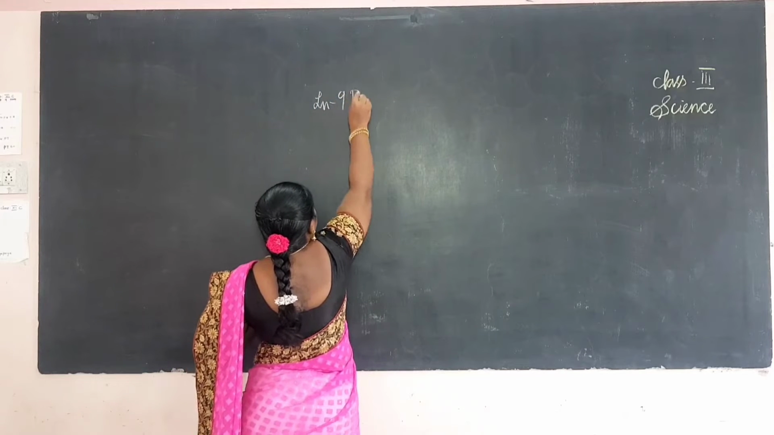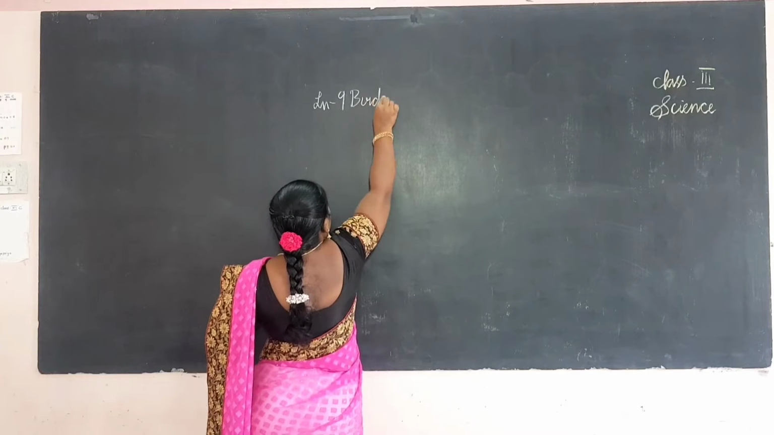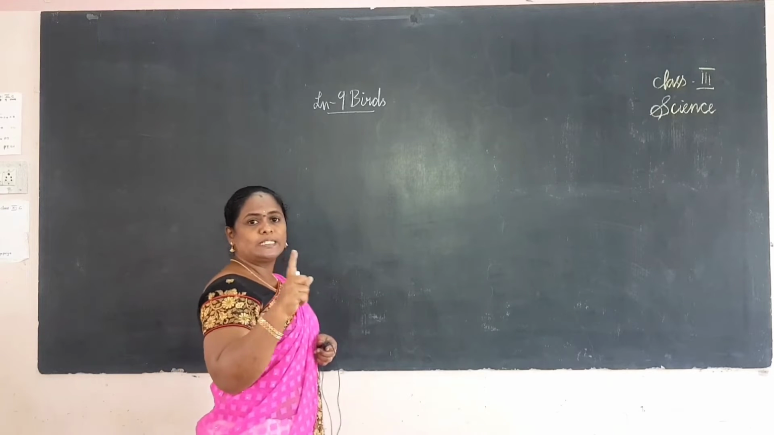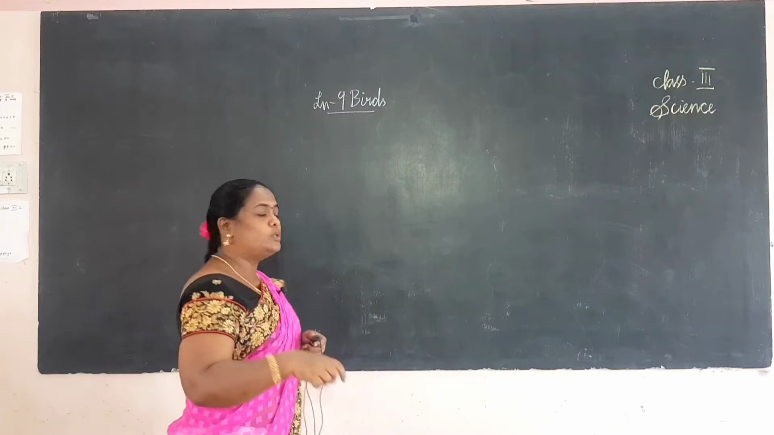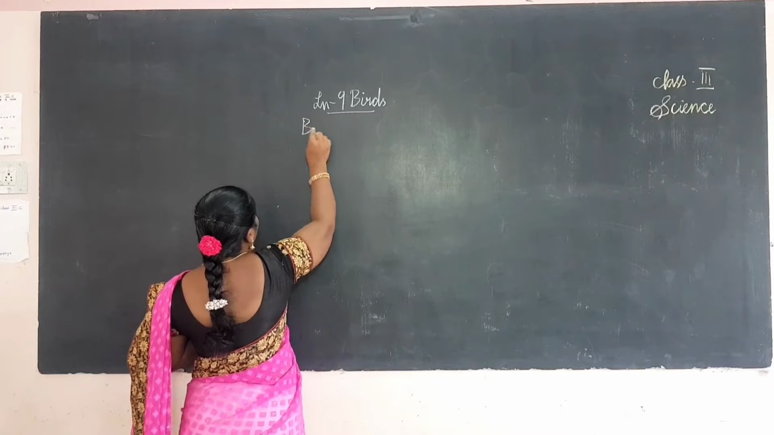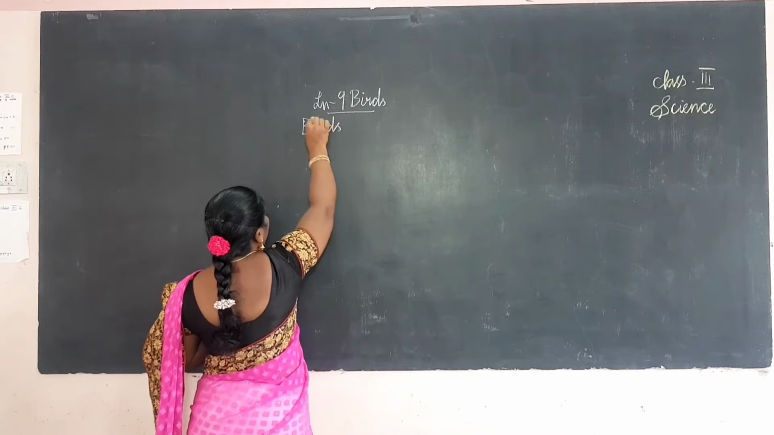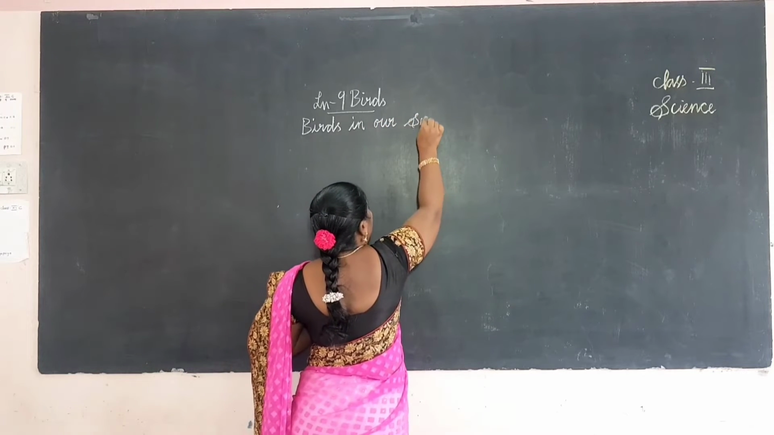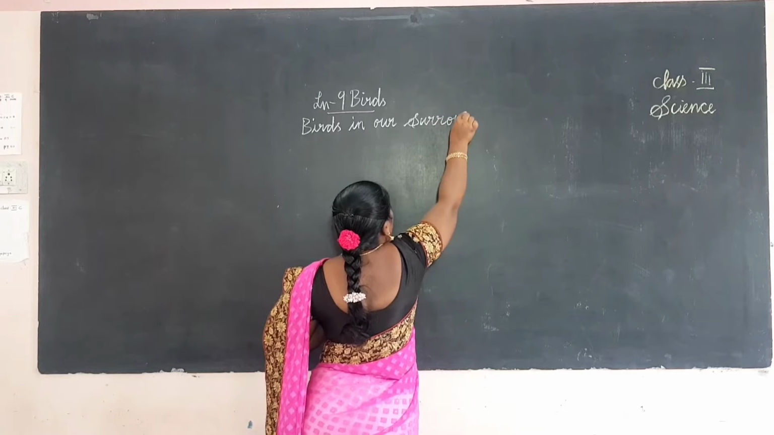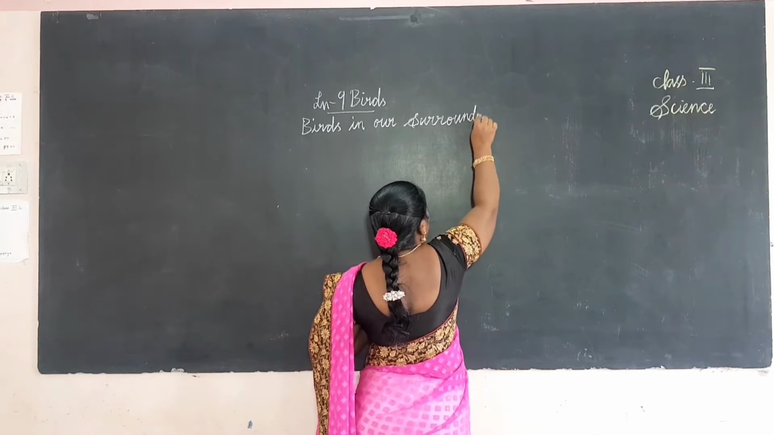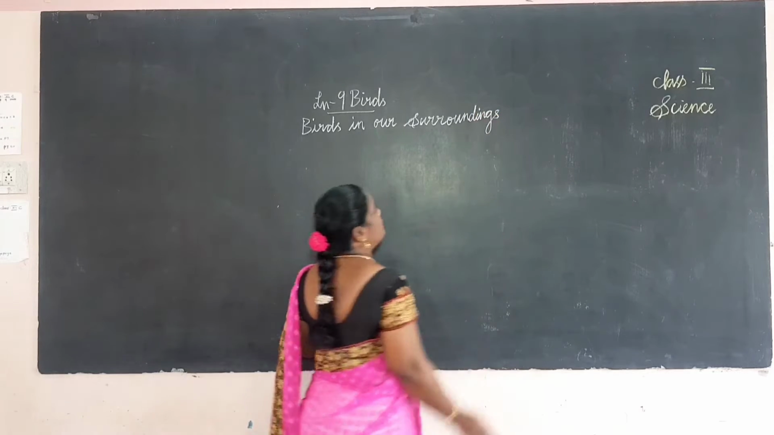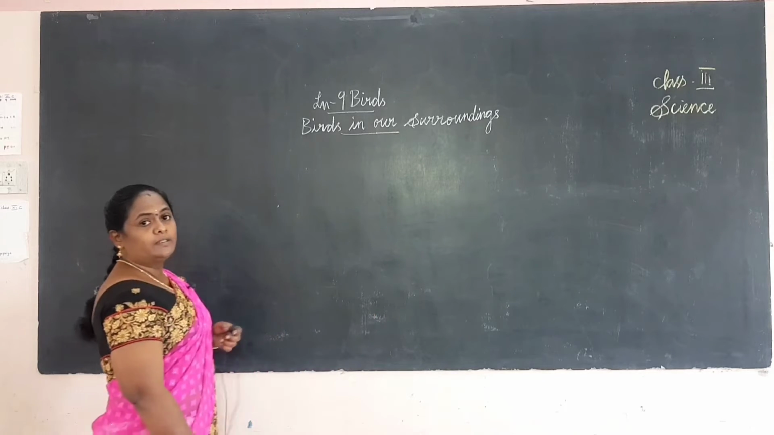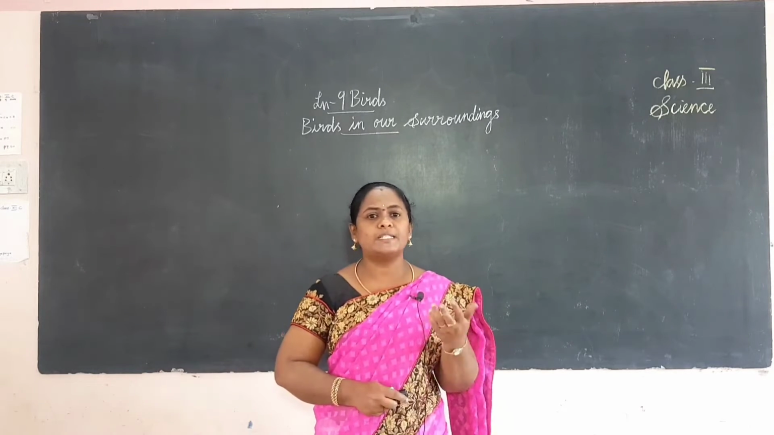Lesson 9, Birds. Today we are going to learn only one subheading: birds in our surroundings. And we see different types of birds around us.